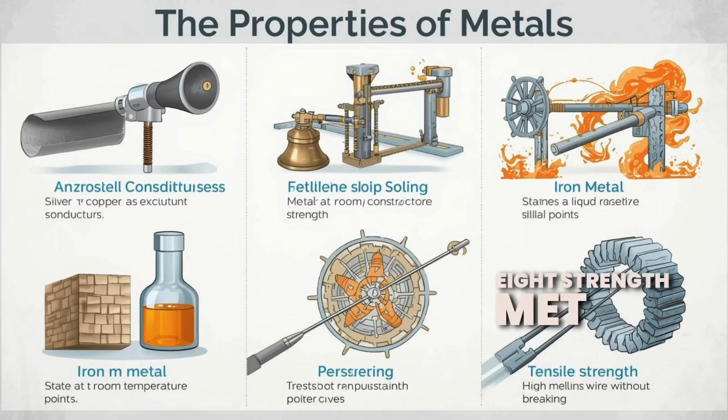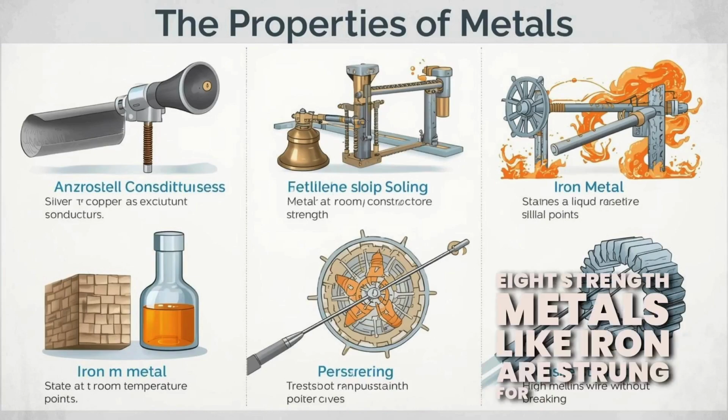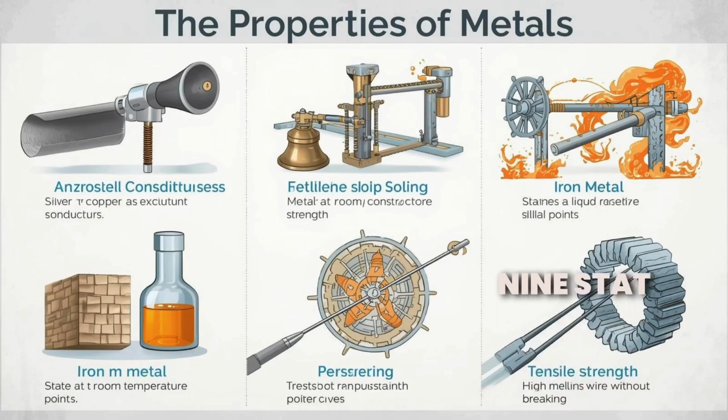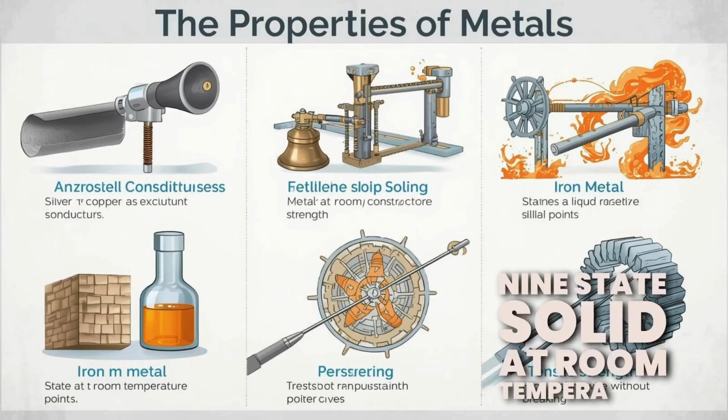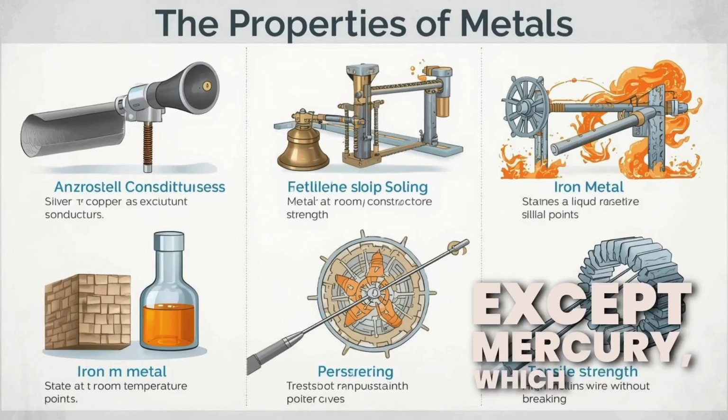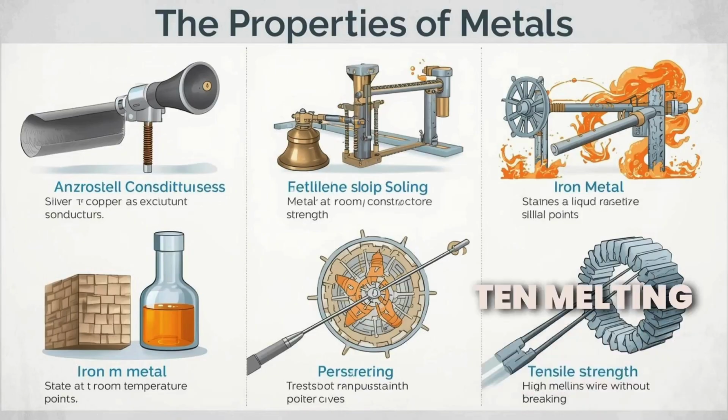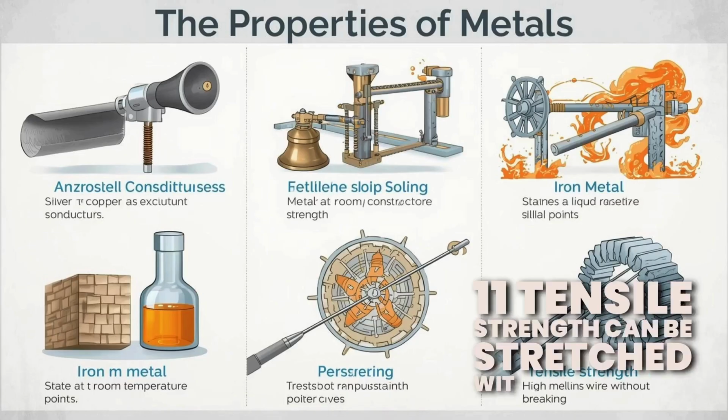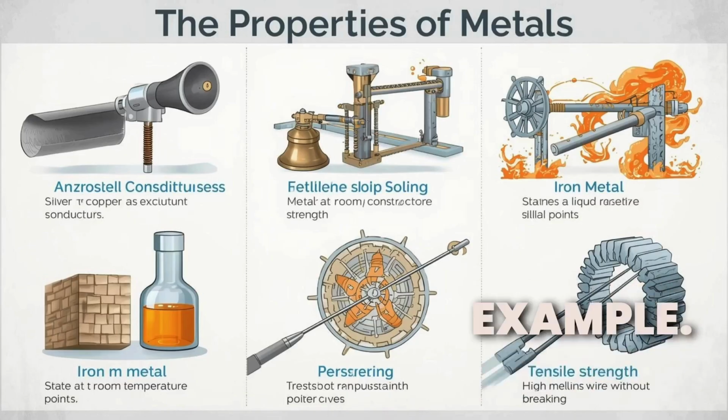8. Strength. Metals like iron are strong for construction. 9. State. Solid at room temperature except mercury, which is liquid. 10. Melting and boiling points. Generally high. 11. Tensile strength. Can be stretched without breaking, example, tungsten.